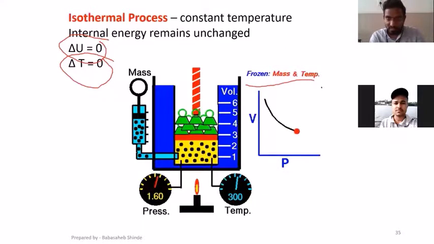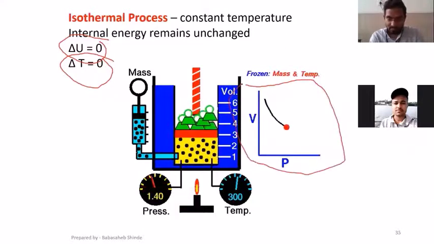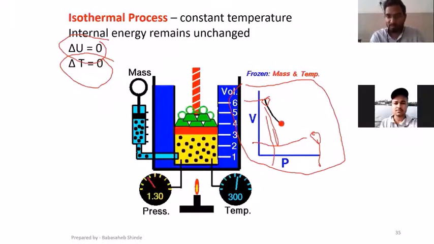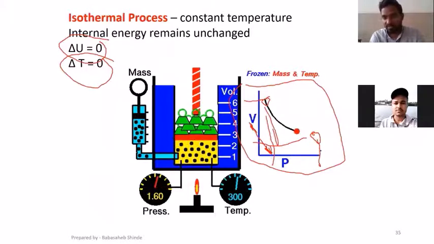And if I look at this PV diagram over here, at the initial state volume is maximum and pressure is minimum, whereas at the final state pressure is maximum and volume is minimum. So V and P are inversely proportional in case of an isothermal process. Means if I increase the pressure, volume will decrease. If I reduce the pressure, volume will increase.